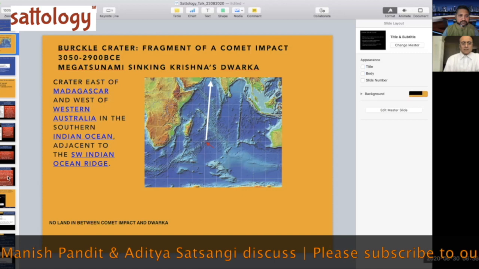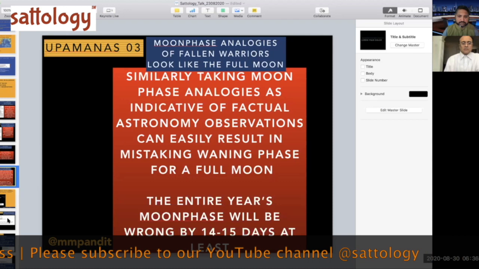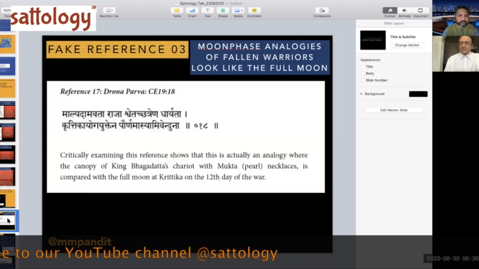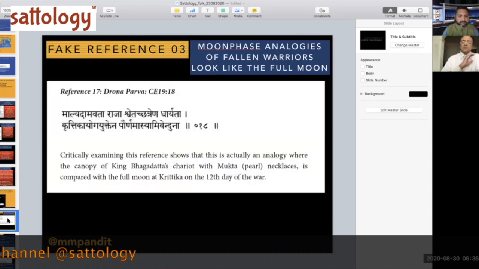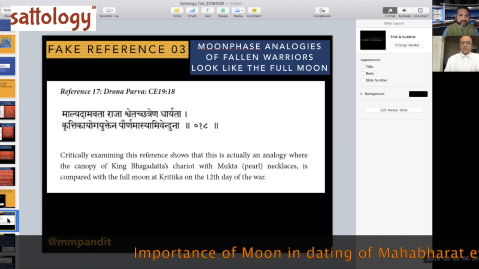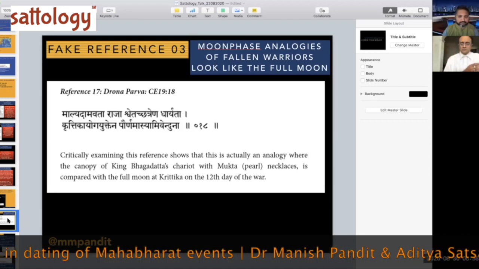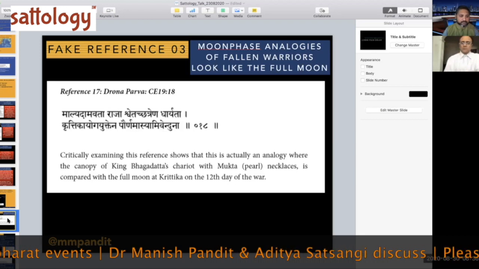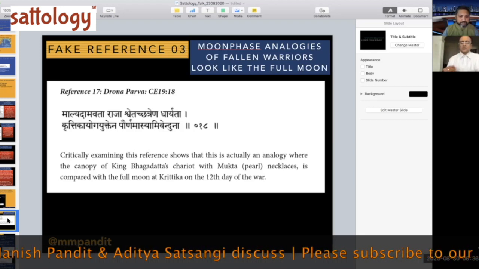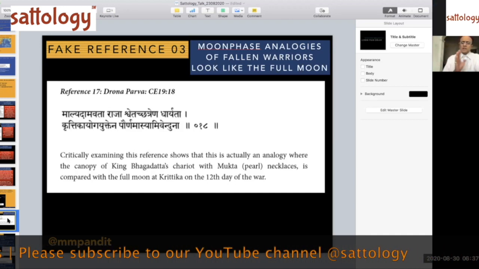Now, a quick recap: these upamanas we are talking about, it is highly important that we don't use upamanas to date the Mahabharata in the internal timelines. Because you can prove almost anything using this. Never do that. I can make a near new moon become a full moon, I can take a full moon and make it a new moon, I can make day into night and night into day. I can do whatever I want if I start doing this.